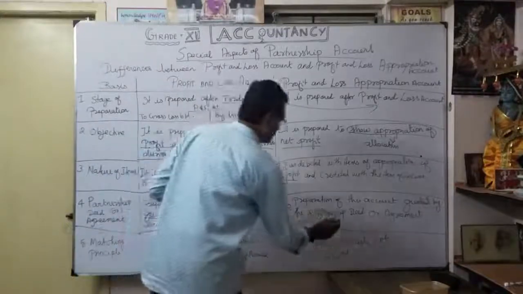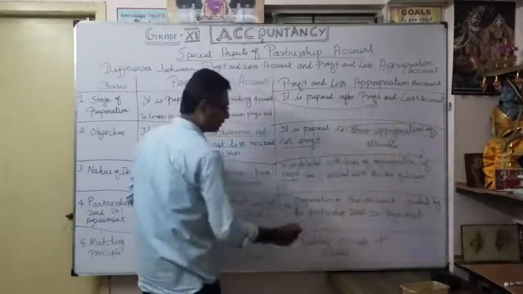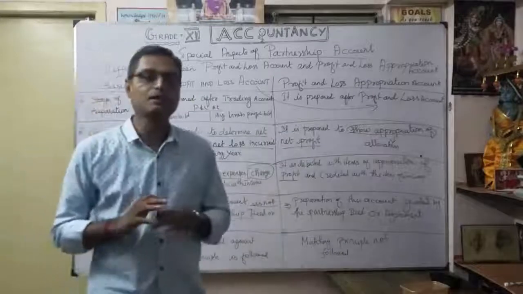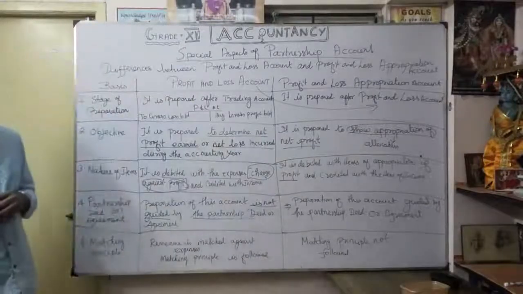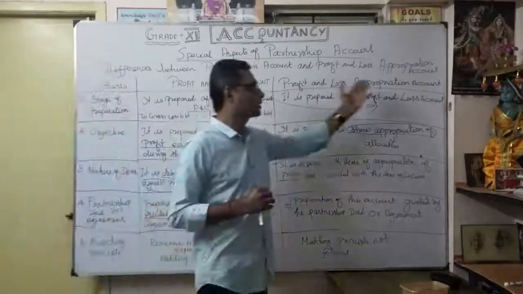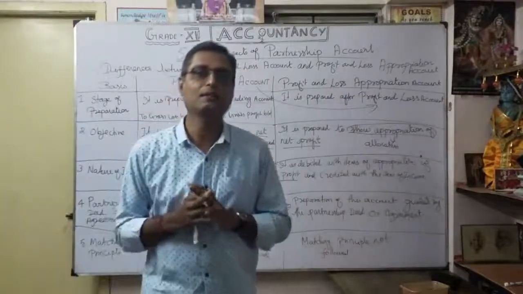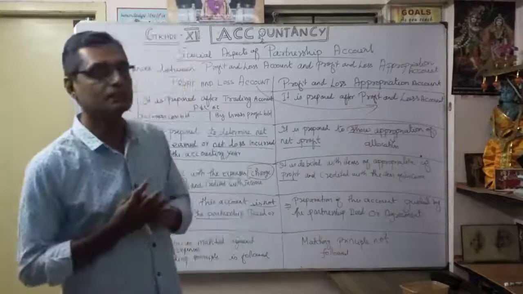That's why the profit and loss appropriation account is definitely given guidance by the partnership deed or agreement. Based on that partnership deed, the profit and loss appropriation account is prepared. That is ultimately the very important one, according to our partnership deed.